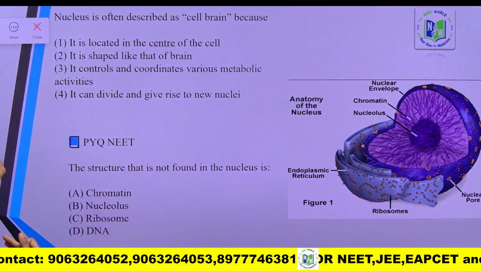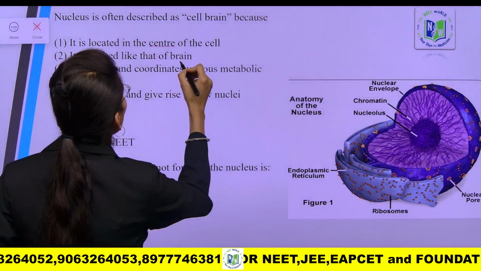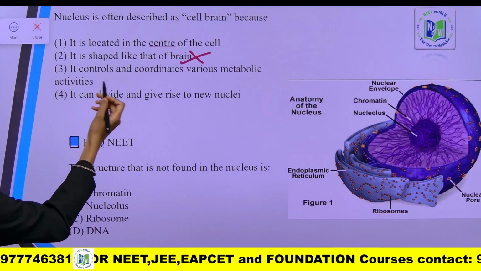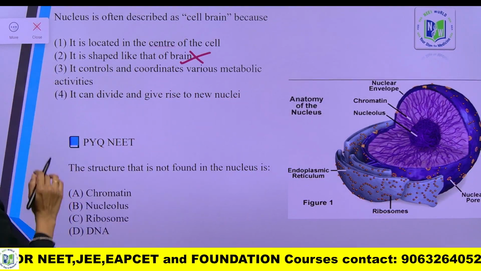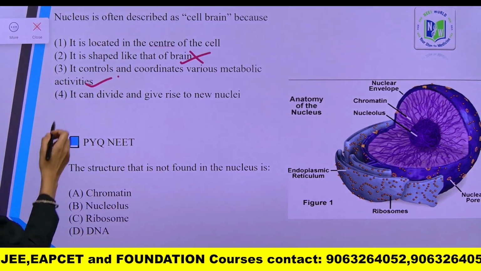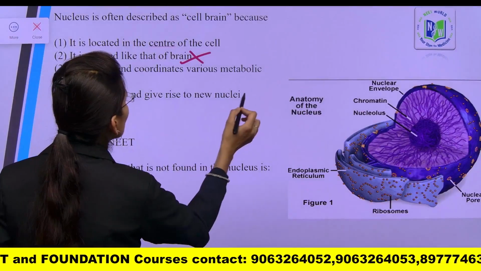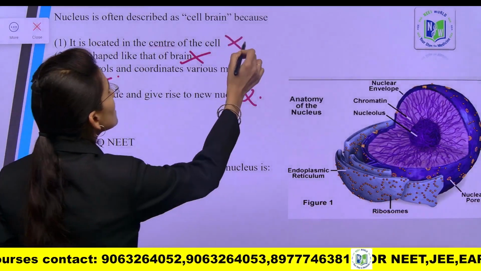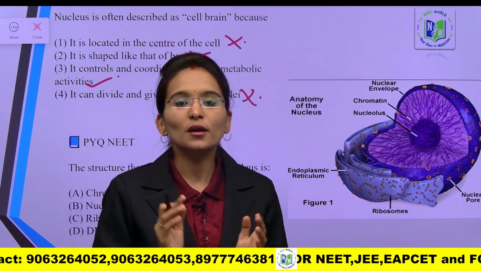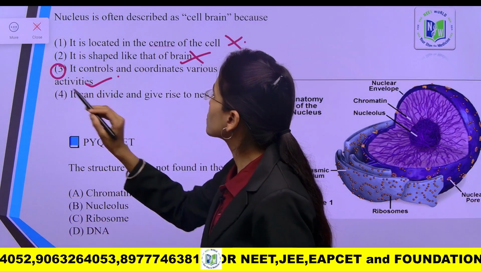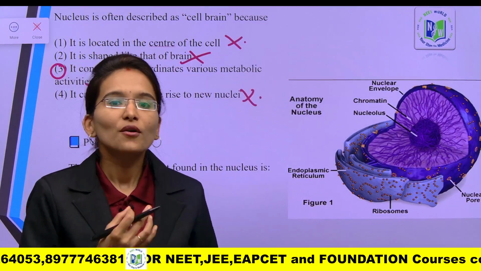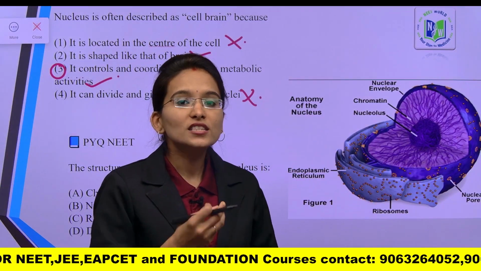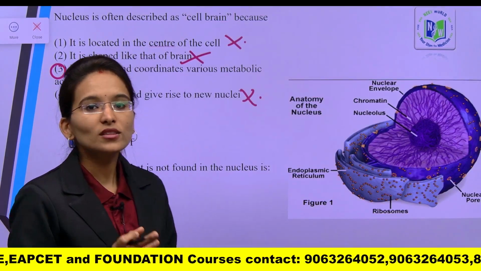But here are the given options. It is shaped like that of a brain: absolutely the wrong option, it is not in the shape of the brain. It controls and coordinates various metabolic activities: yes, this is the right option. Option 4, it can divide and give rise to 2 nuclei: also wrong. Option 1, it is located in the center of the cell: these options are irrelevant. So the right option is option 3. It controls and coordinates the various activities required for the cell, and it stores the genetic information which is required for the individual's growth and development.